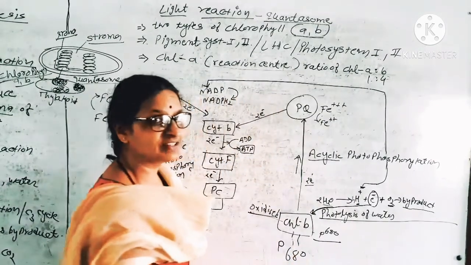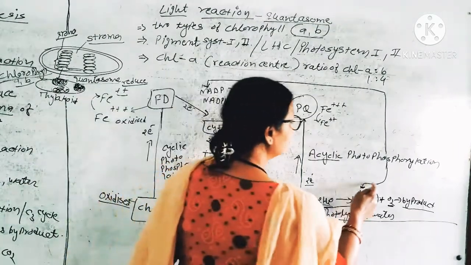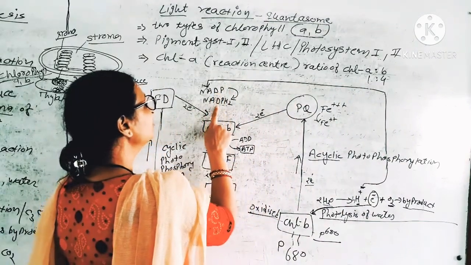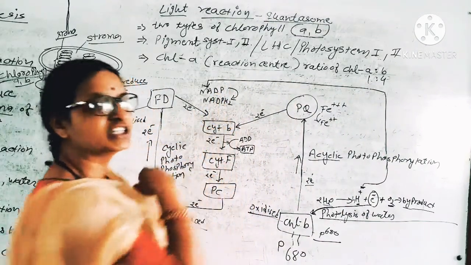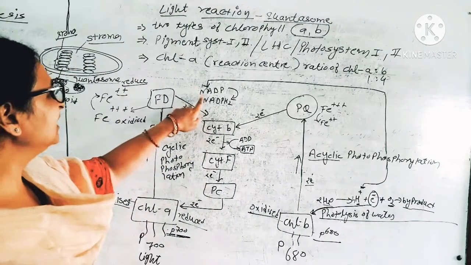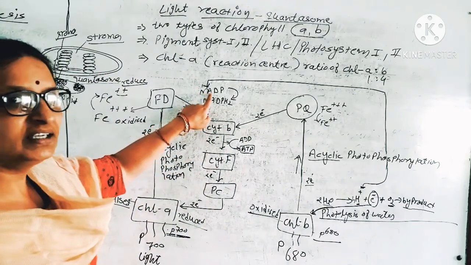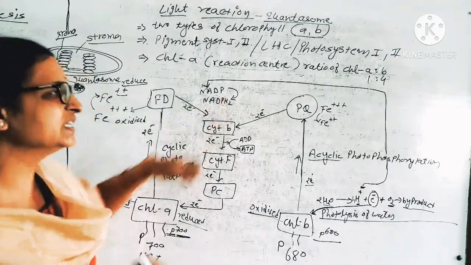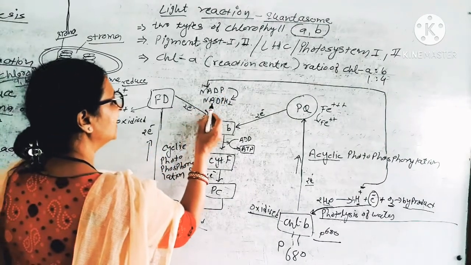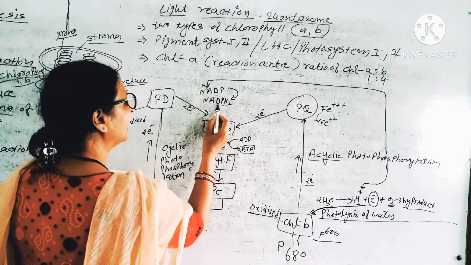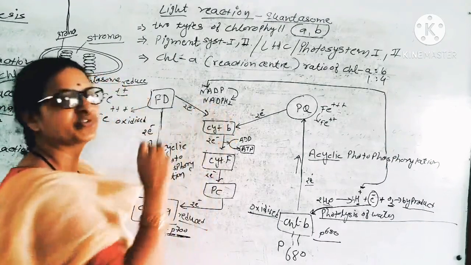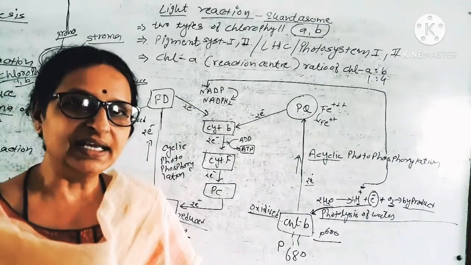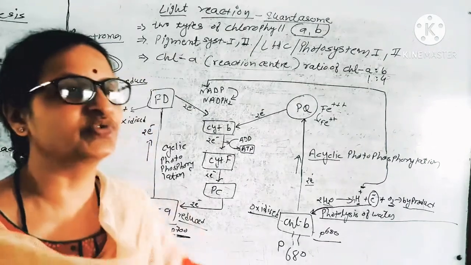Hydrogen, what is the function of this hydrogen now? This hydrogen moves to NADP and produces NADPH2. Nicotinamide adenine dinucleotide phosphate converts into its reduced form.